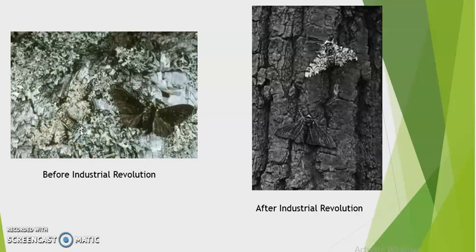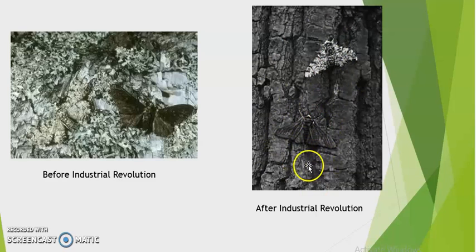Now, during the same time, evolution started, how? By the Industrial Revolution. When there was a revolution in the field of industry, a lot of smoke was released from the chimneys. Then this lichen got killed due to pollution and the tree trunks were covered by black soot. Now just see the situation. The insects are the same, they have not changed, but the environmental condition has changed.